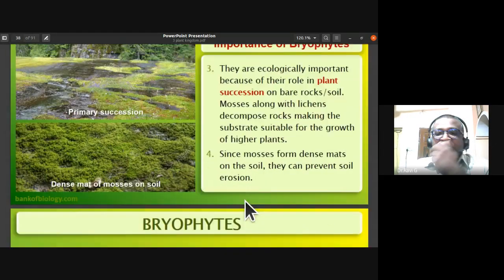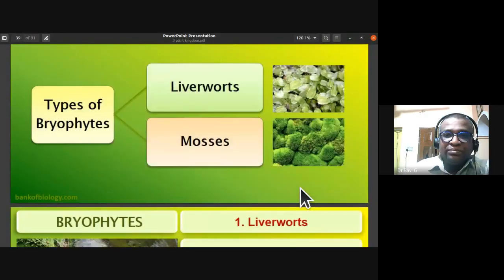See, the bryophytes are ecologically important for their role in plant succession. So they are pioneers along with lichens. You find the mosses growing on rocks. So they make the substrate suitable for the growth of higher plants. Since mosses form dense mats on the soil, they can prevent soil erosion.